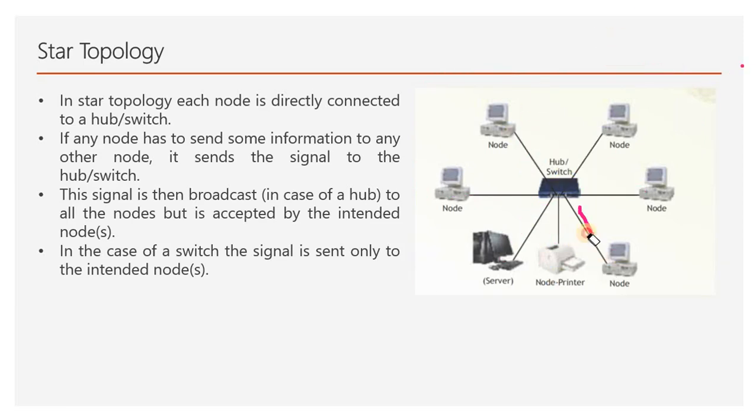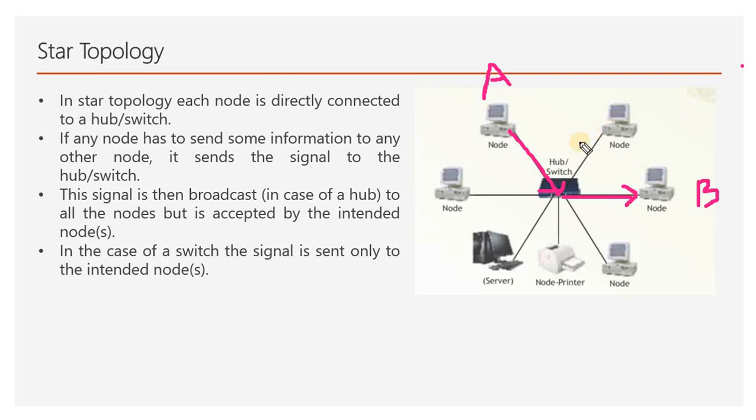For example, device A wants to send a signal to B. Then A generates the signal and sends it to the hub or switch. The hub or switch will then transmit the signal to B. So this is the working of star topology.